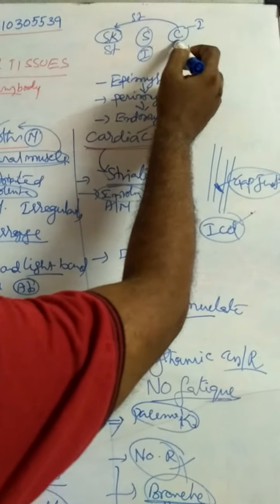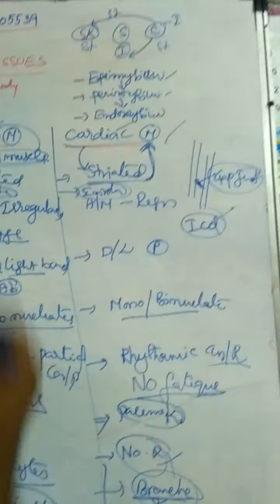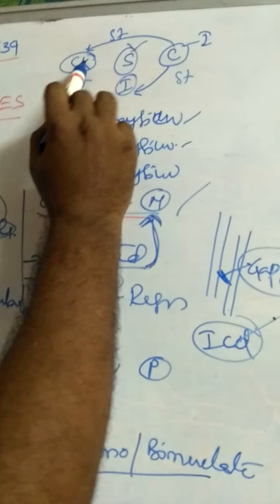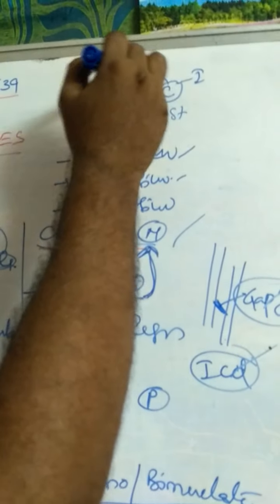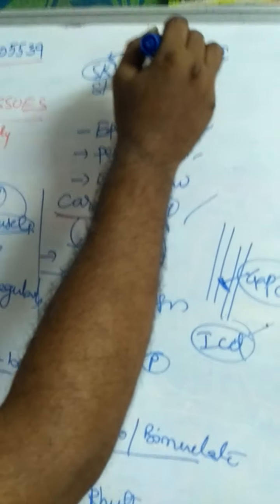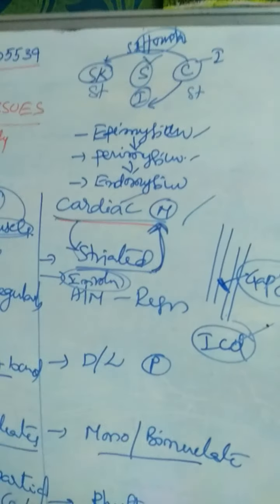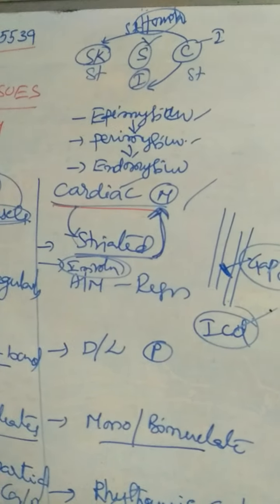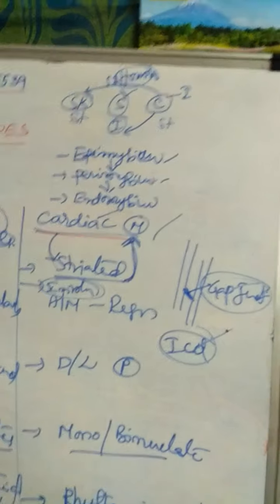Cardiac muscles are functionally similar to smooth muscles, and structurally similar to skeletal muscles. That means they are homologous. Cardiac muscles are homologous to skeletal muscles. Homologous means structurally similar.